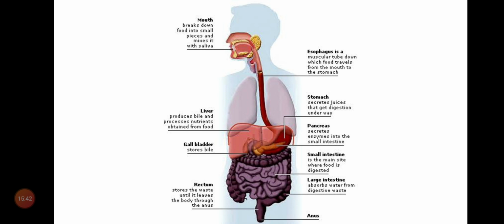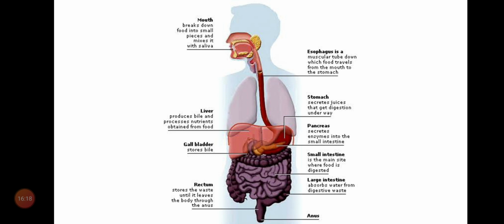The pharynx opens into a long tube which passes through the neck and chest and enters into the abdomen, that is called esophagus. This esophagus is also called food pipe. Next, this food pipe or esophagus opens into the next part, a sac-like structure that is called stomach. So, mouth, pharynx, esophagus, stomach.